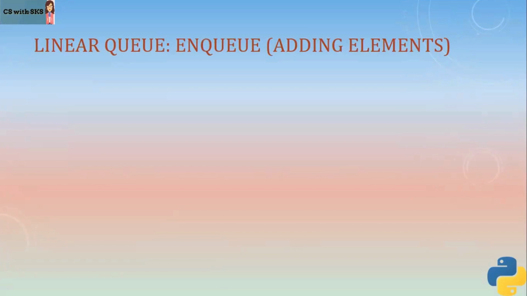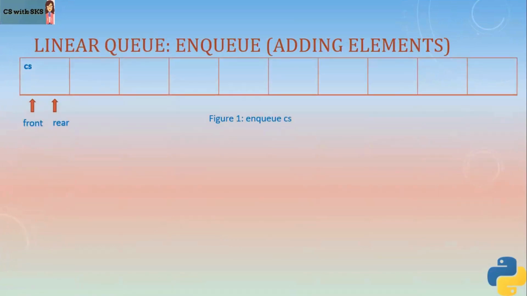Linear queue. When we understand linear queue, we need to understand how elements are entered or added in a linear queue, means how enqueue happens, right? So let's understand this with the help of this figure. First of all, let's say in this array, we have only one element, which is CS. Now, front and rear, both the pointers are referring to this element. So front is also referring to this, rear pointer is also referring to this.